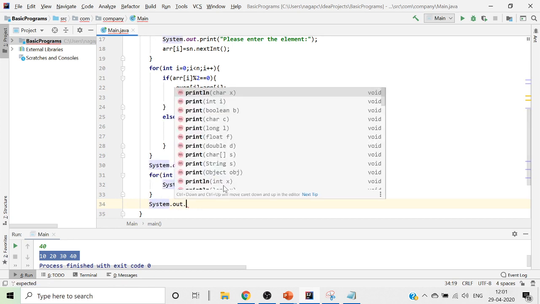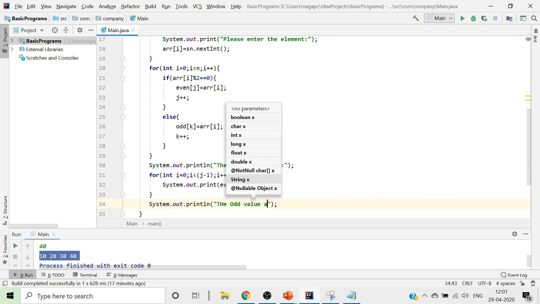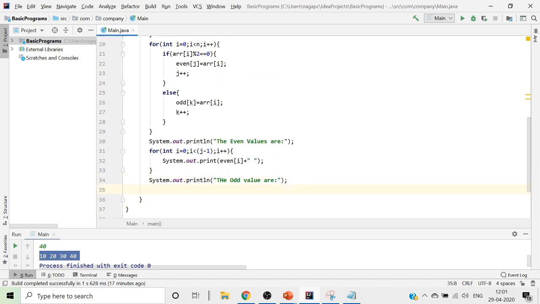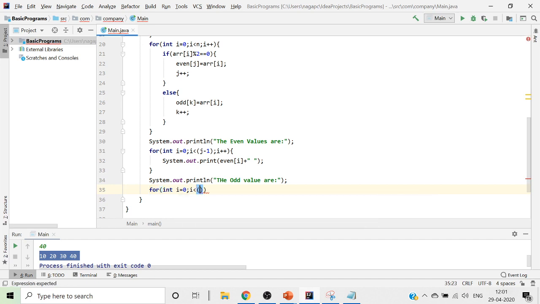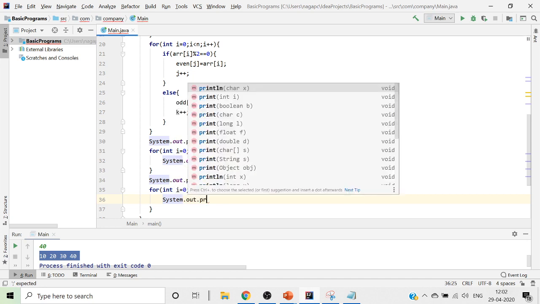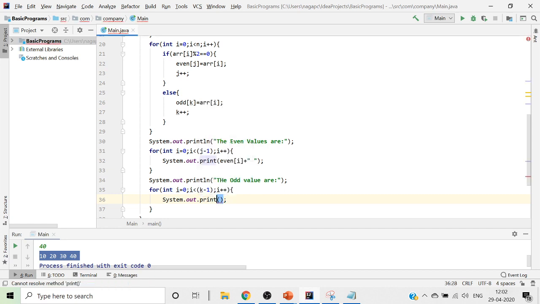After printing all these values, then we will now put System.out, and print that the odd values are. Here we will do for of int i equals 0, and after that i less than k minus 1, and we'll put semicolon and then i plus plus, and here I am writing System.out.println, and here we put it as print, because I want them one after another in the same line.